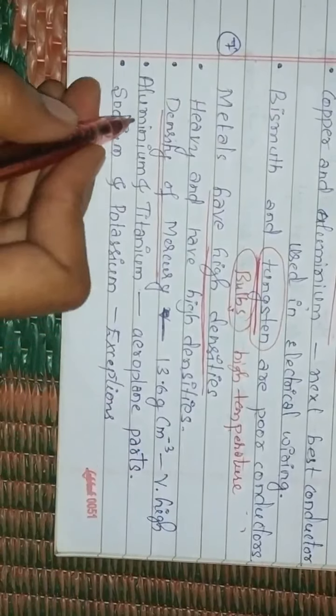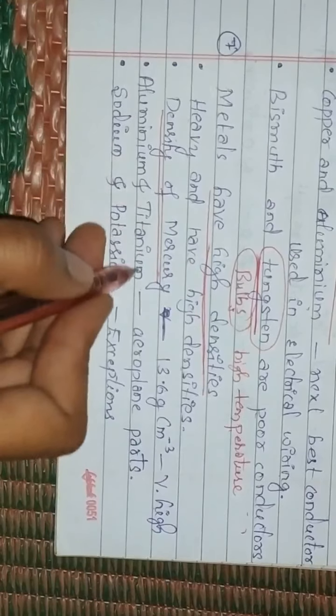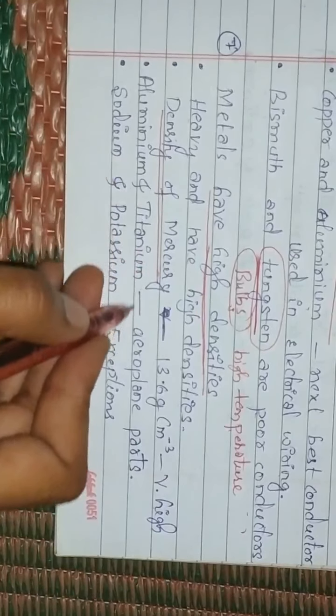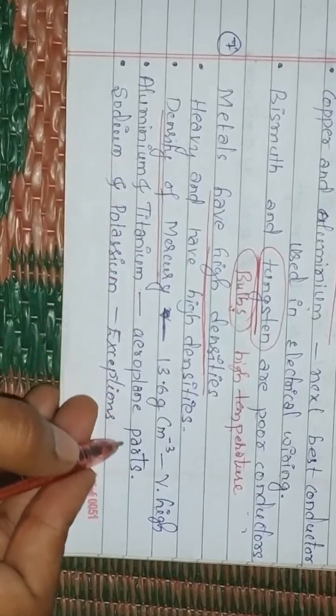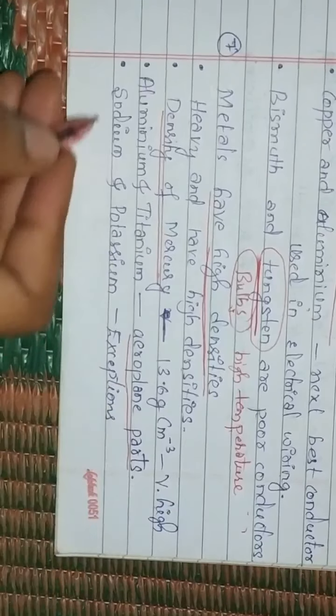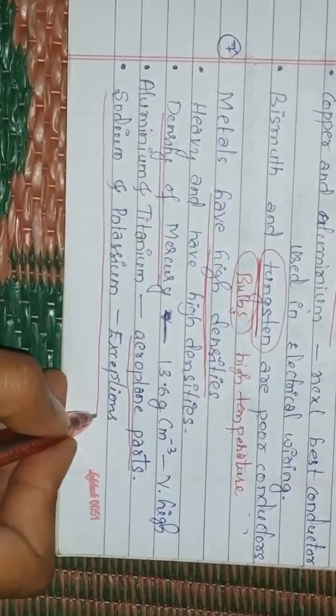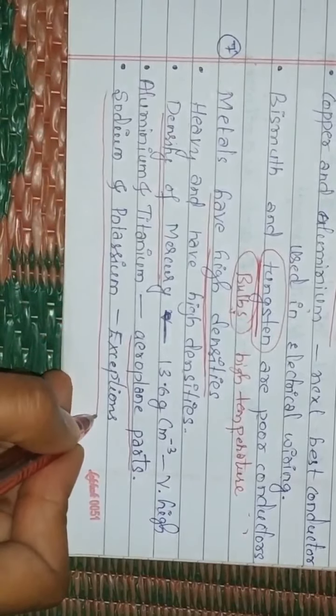Aluminium and titanium have low density, so they are used in the manufacture of aeroplane parts. Sodium and potassium are the exceptions; their density is also not high.